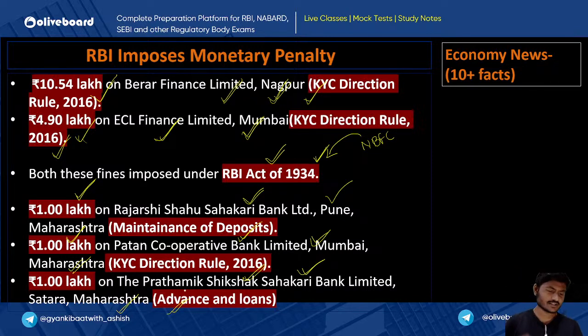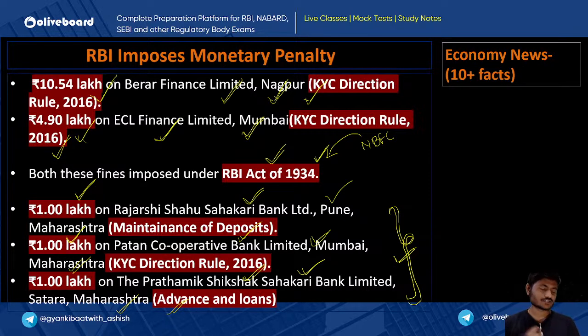Now, can you tell me in the comment section? We have seen multiple times that if there is a bank, then the penalty is imposed under which act? Can you let me know in the comment section under which act these penalties might have been imposed? Because that act is also a very common act and we have seen it in our sessions multiple times. So just let me know.